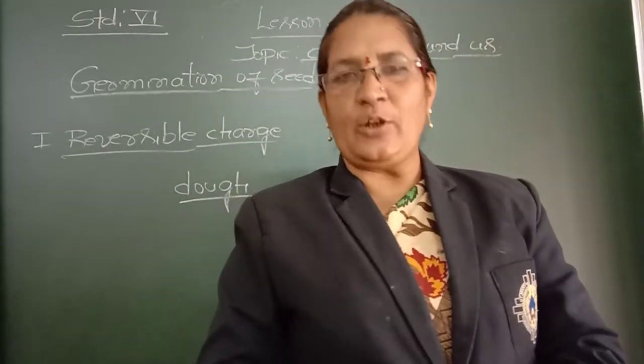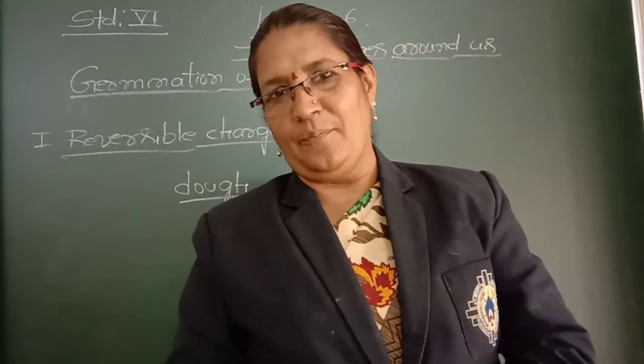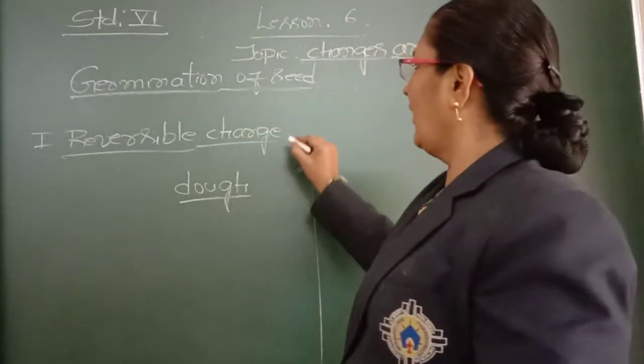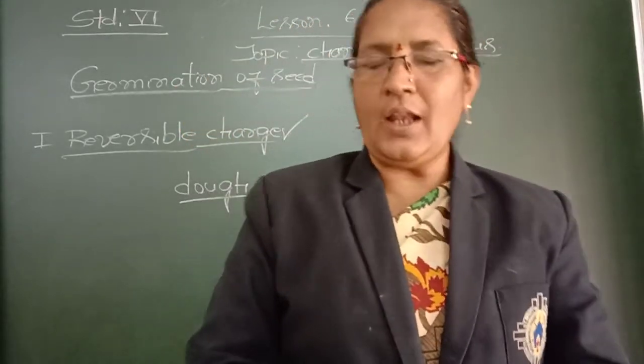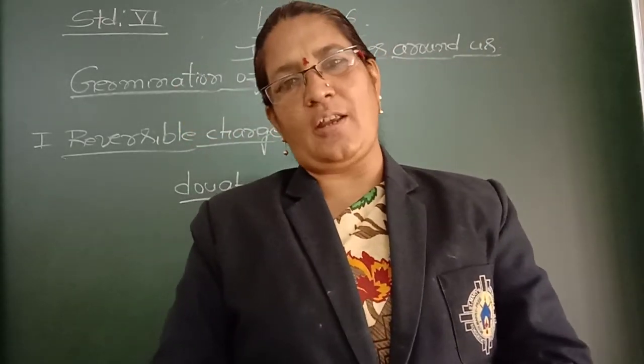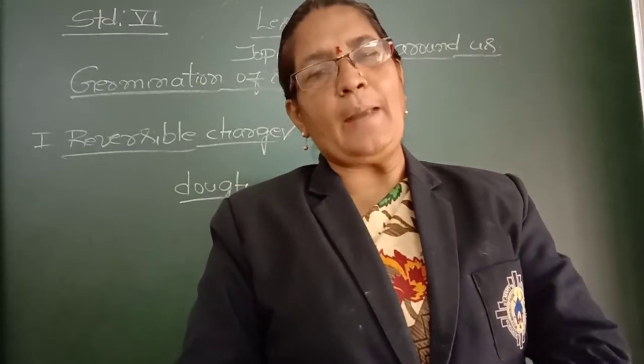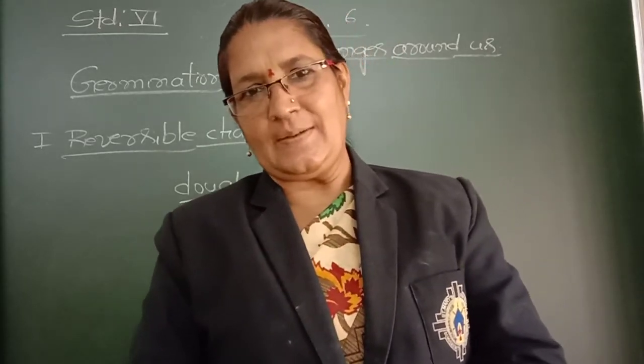Maybe if she feels the shape is not proper, what will she do? Once again, she is going to make a proper shape. We can do that. So that type of change is called reversible change. I have given 3 examples for reversible changes. These are the changes in which we are able to reverse the change.